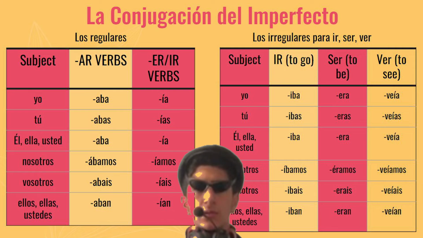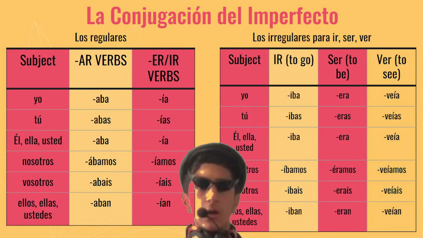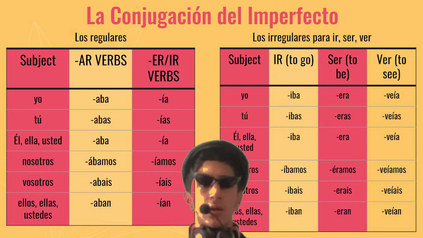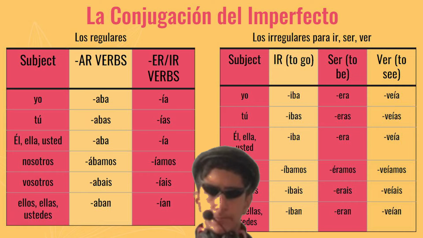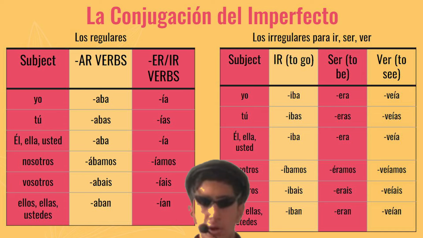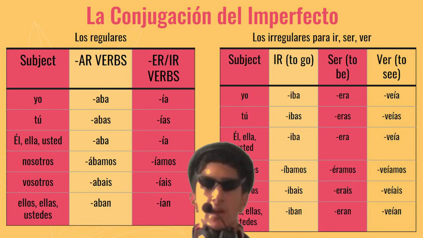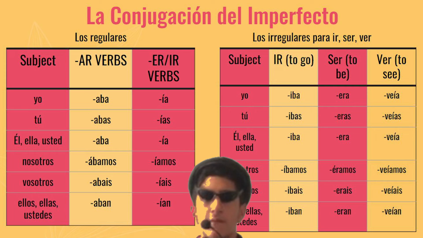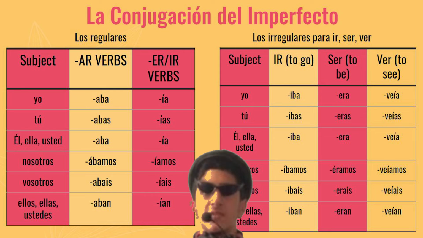For some irregular verbs, ir, ser, and ver. Iba, ibas, iba, íbamos with an accent on the I, ibais, iban. Ser, to be. Era, eras, era, éramos, accent on the E, erais, eran. Ver, to see. Veía, veías, veía, veíamos, veíais, veían, with an accent on each of the I's.